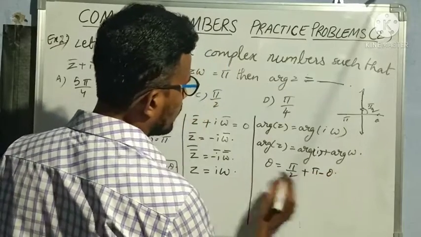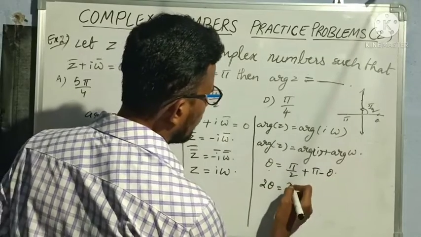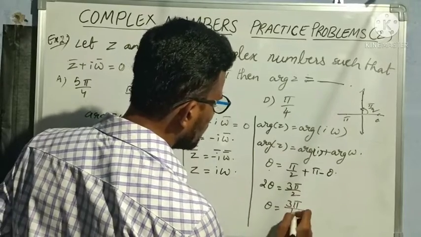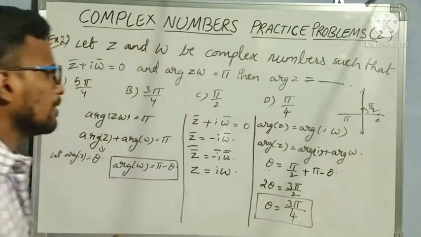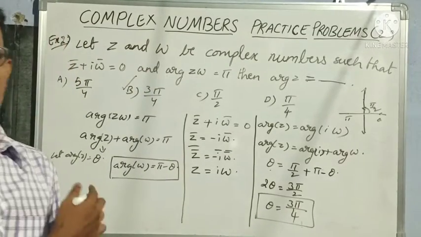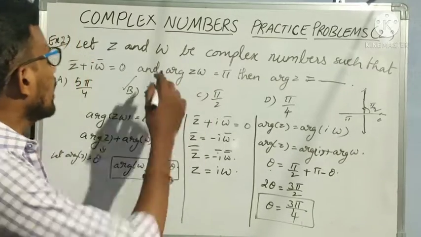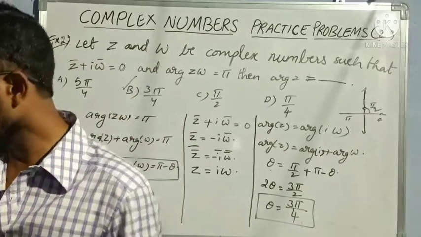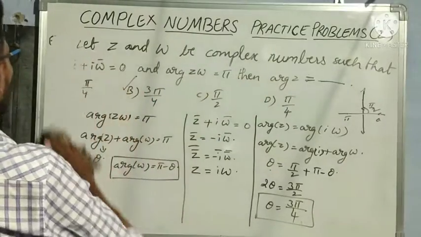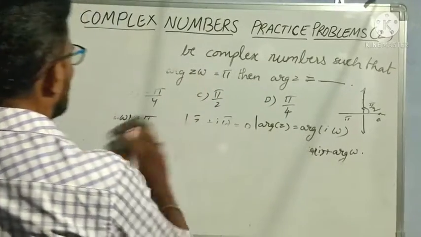Okay, if I send theta to this side, then theta plus theta becomes 2 theta is equal to pi plus pi by 2, 3 pi by 2. So theta is equal to 3 pi by 2 into 2 is 4. So my value of theta is how much? 3 pi by 4. Understood? So this is the second problem related to complex numbers with argument and conjugate. Okay. So now let us see one more third problem. Next, example 3.